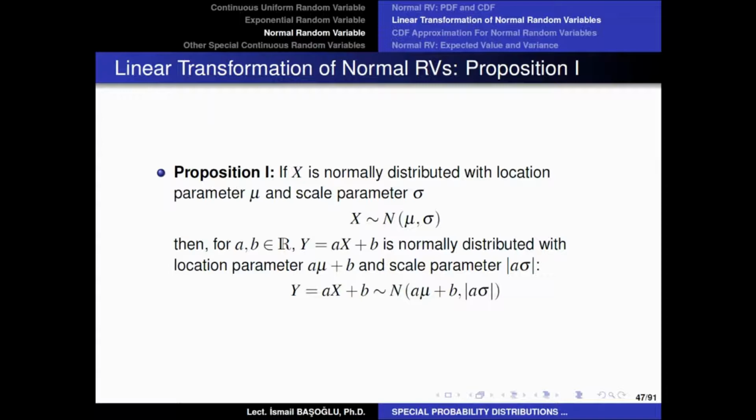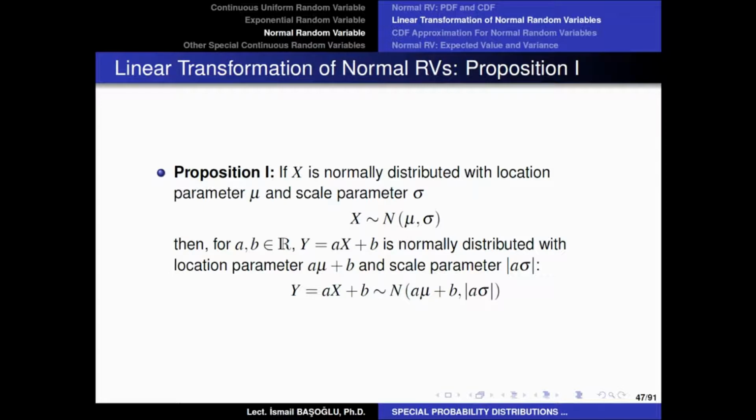Even though the probability density function is too complex, in fact, the integral of that function is unsolvable, still, by the end of this chapter, you will realize that calculating probabilities related to normal random variables is going to be very easy. But that requires the comprehension of these propositions.